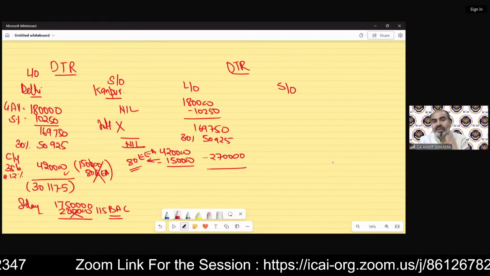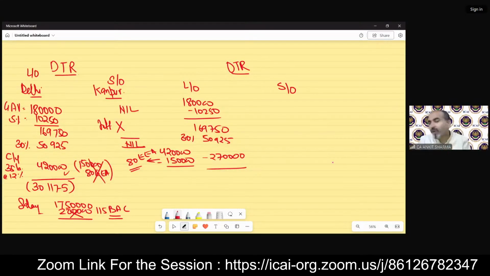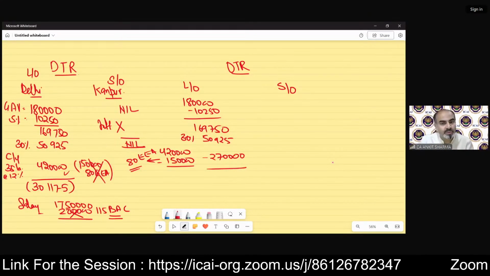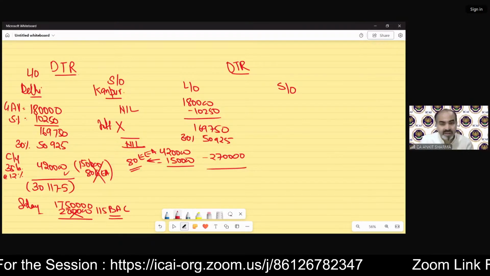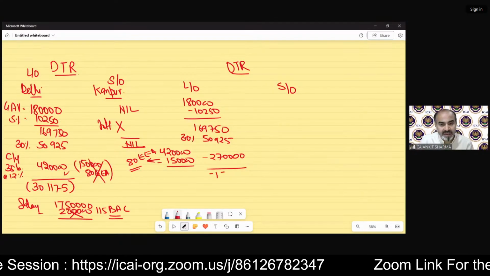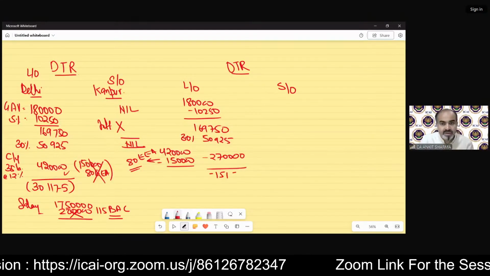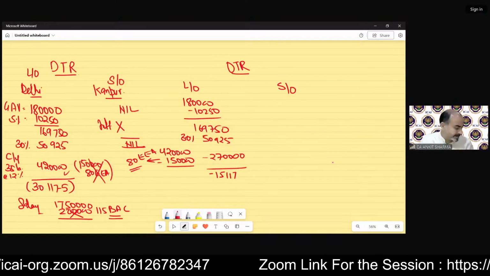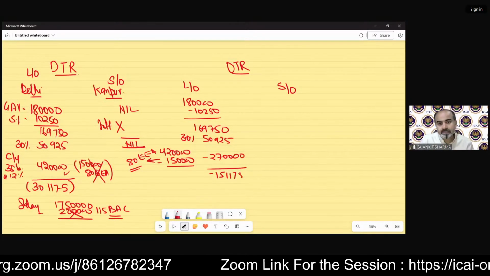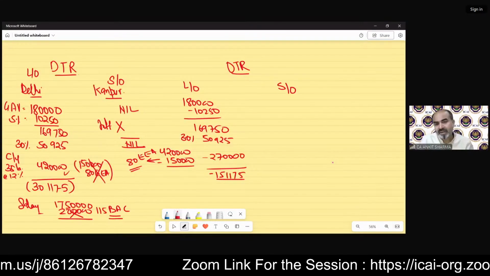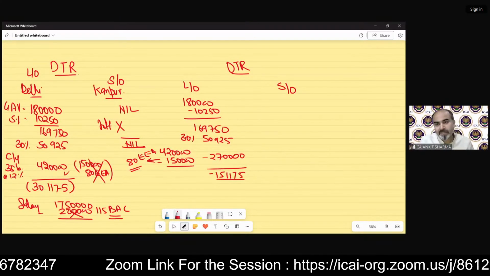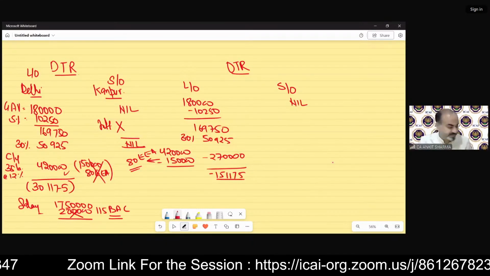So that's why if the loss is exceeding 2 lakh rupees, the interest part we can claim under section 80EA also. So we did that. So now the loss will be 1,51,175. Clear? Now the self-occupied part, the value is nil, of course.